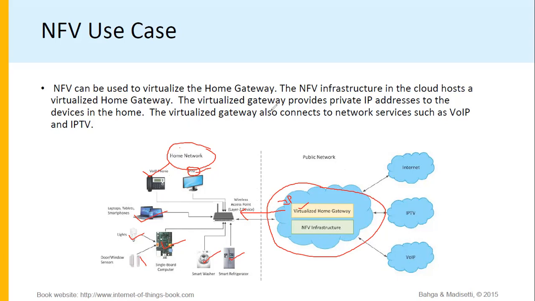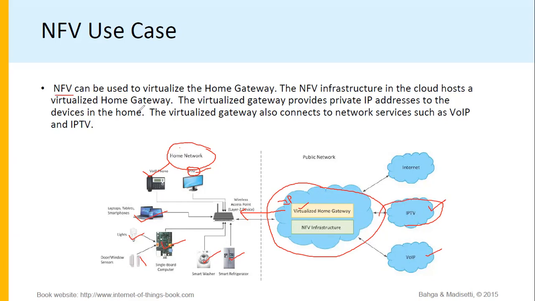The virtualized gateway also connects to the network services such as voice over internet protocol and IPTV, internet protocol television, through which you can watch the television. That can be your cable network, Netflix, YouTube, whatever, all those televisions which are provided on internet protocol, you can watch by using this virtualized home gateway NFV infrastructure.